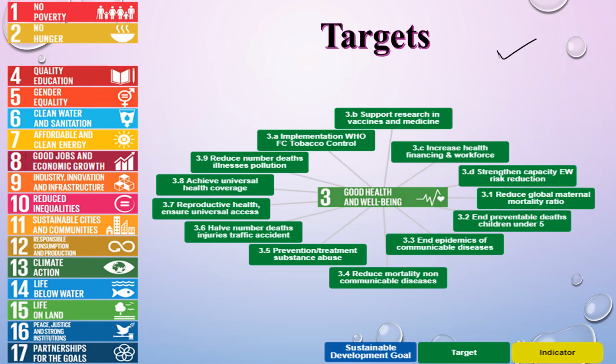Now, these are the targets of the third goal. So firstly, it is implementation of WHO tobacco control. That is, tobacco, as we all know, is injurious to health, so we need to control that. Then support research in vaccines and medicine. As we have seen during COVID, the demand for vaccines was very high. So we need to promote research which is useful for developing vaccines which are used to cure diseases.